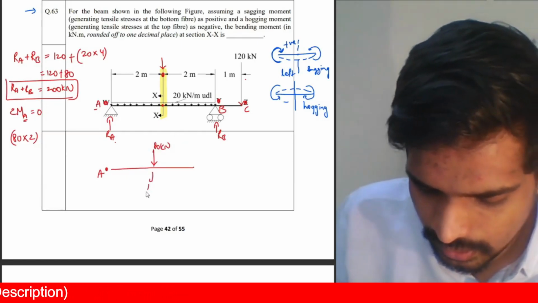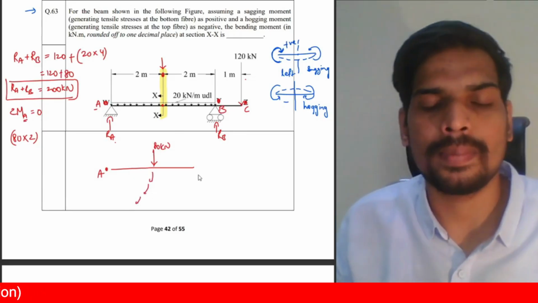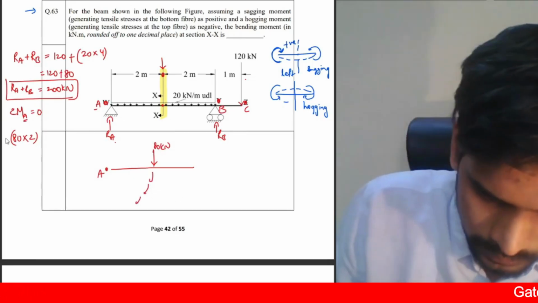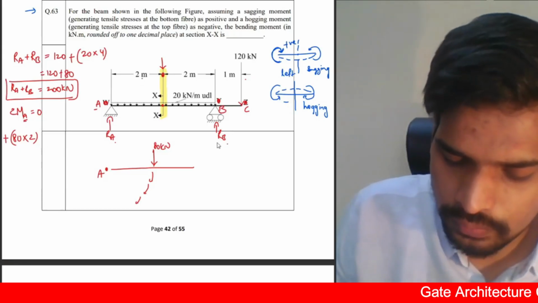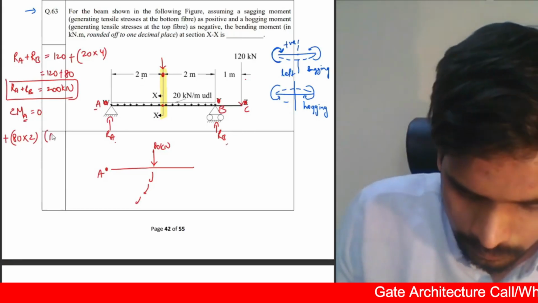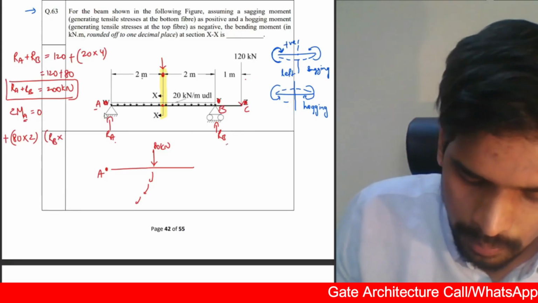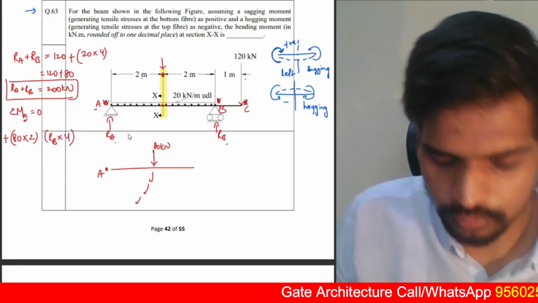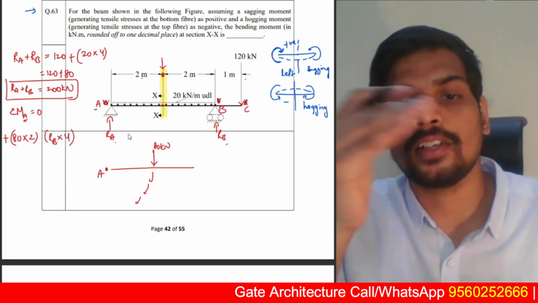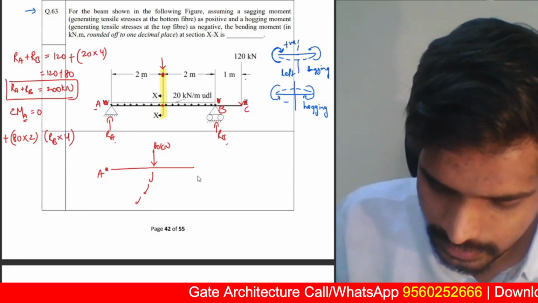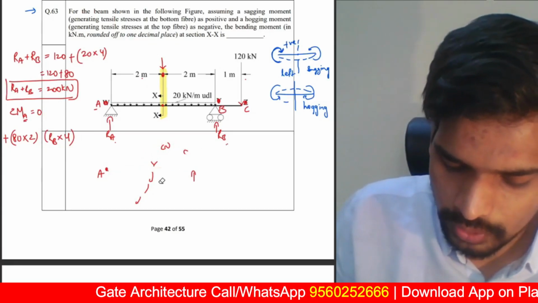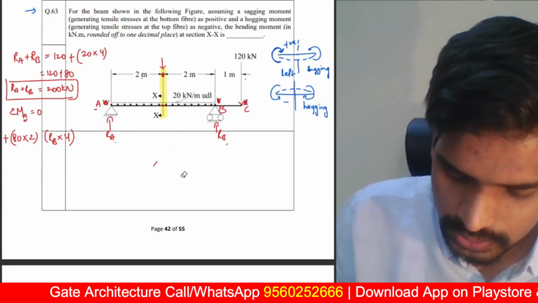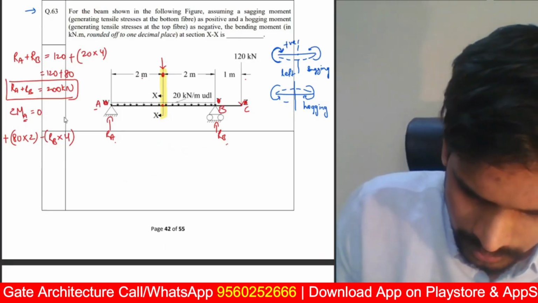This is creating a clockwise moment. Clockwise moments are taken as positive, so this is plus. Next force is RB, and the distance of RB from point A is 4 meters. RB into 4. This is an anti-clockwise moment because RB is acting in the upward direction. Anti-clockwise moments are taken as negative, so this will be minus here.